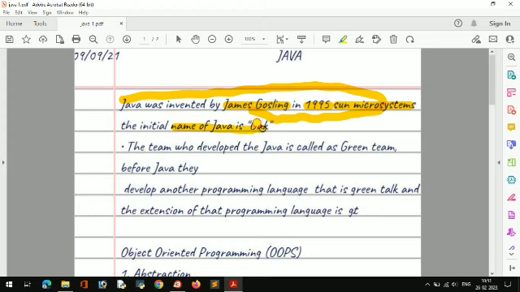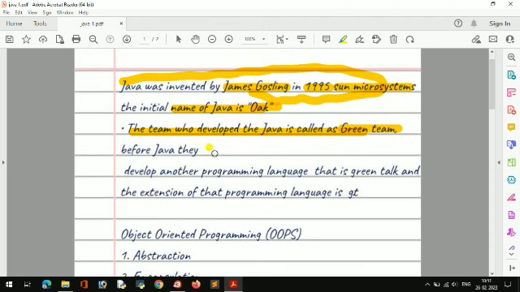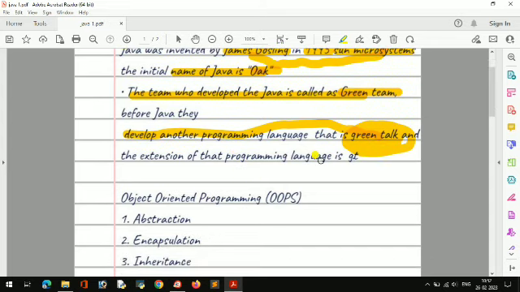And the initial name of Java was Oak, not Java. Its initial name was Oak, O-A-K. And Java was invented by a team, not an individual person. The team was called the Green Team. The team who developed Java is called the Green Team. Before Java, they developed another programming language called Green Talk, and the extension of that program was .gt. That program name was Green Talk, and after that they developed Java.